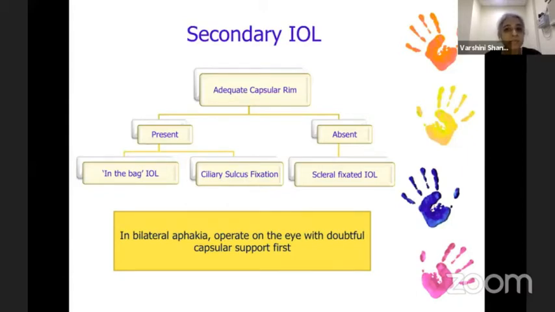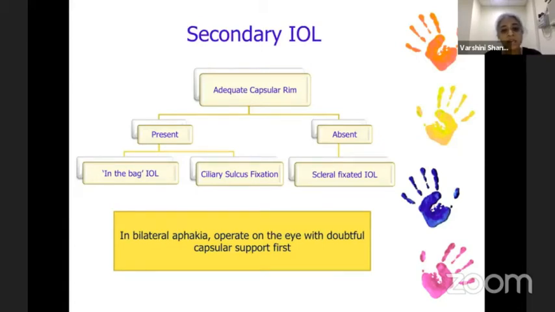So if an adequate capsular rim is present, we need to see if the posterior capsular rim is also adequate and whether the anterior capsule and posterior capsule can be separated and an in-the-bag IOL implanted at a later stage. If the posterior rim is not adequate, then a ciliary sulcus fixation needs to be planned. If a rim is inadequate, then a scleral fixated IOL is done, which is usually done at a later age.